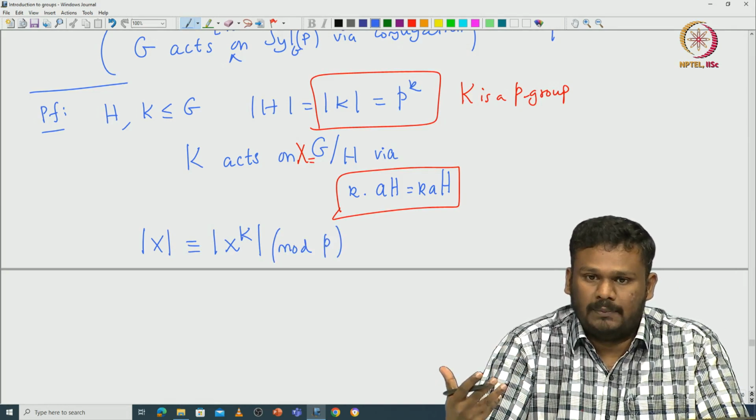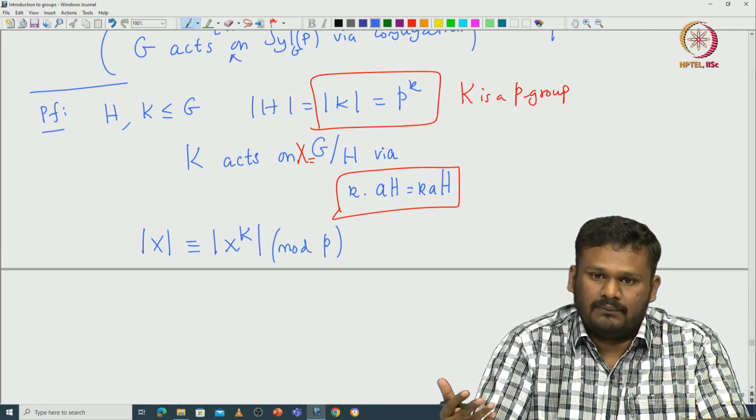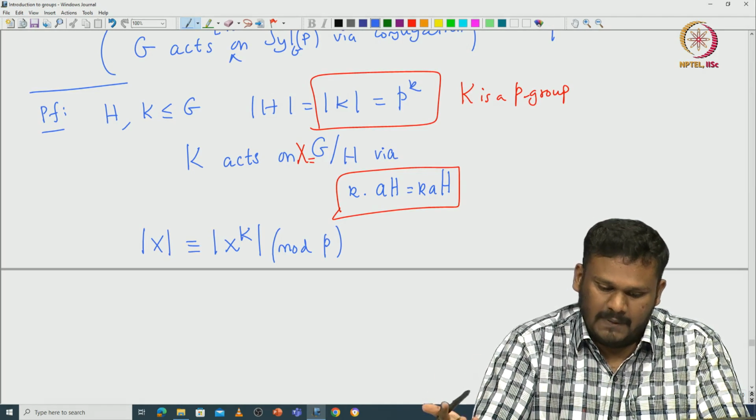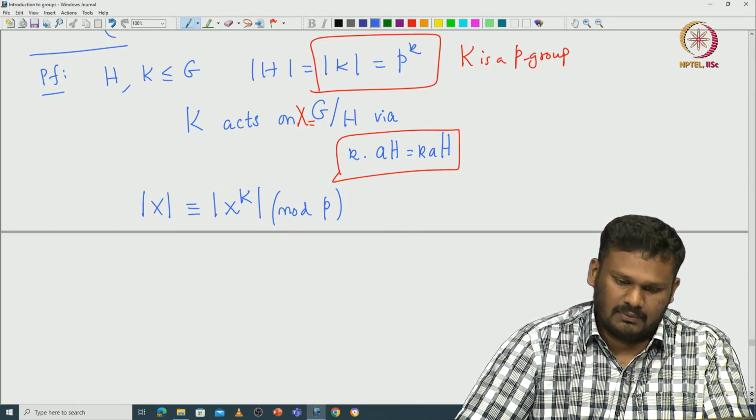If a P group acts on some set capital X, then the cardinality of X is congruent to the cardinality of the fixed points of that X under the group action modulo the prime P. So that is what we have already.